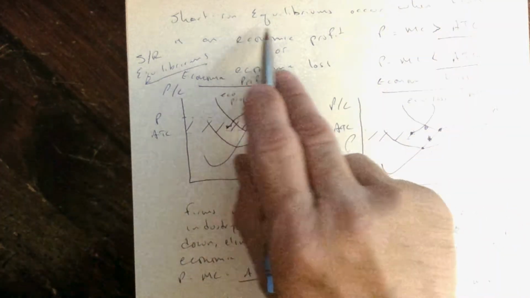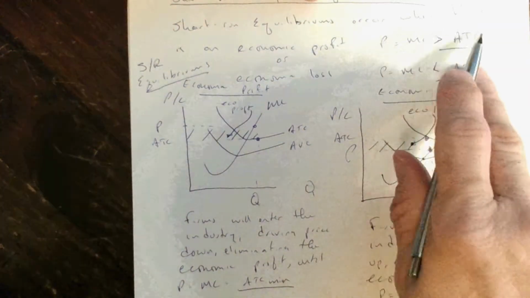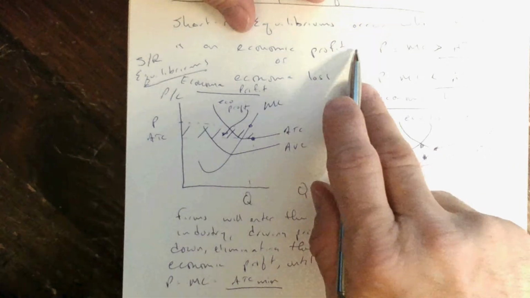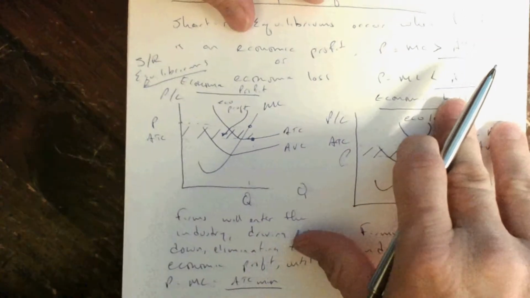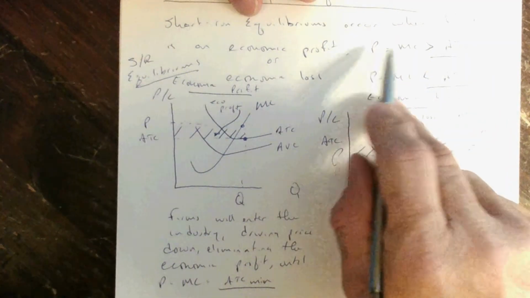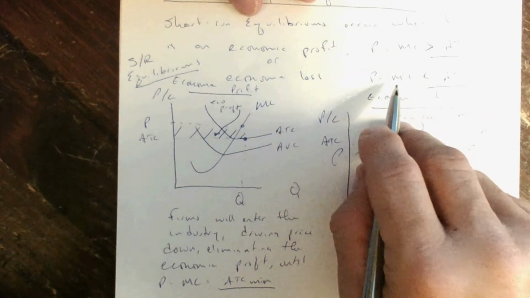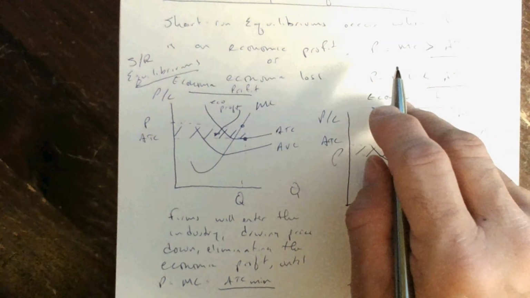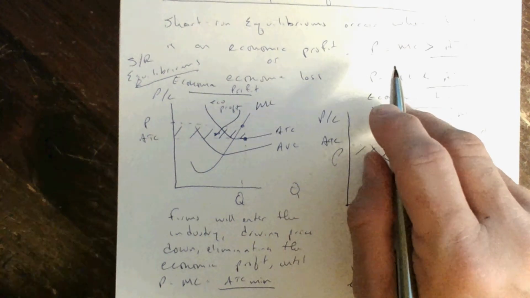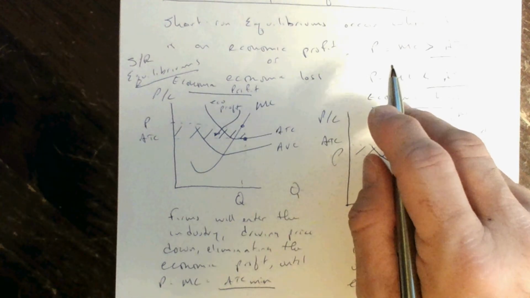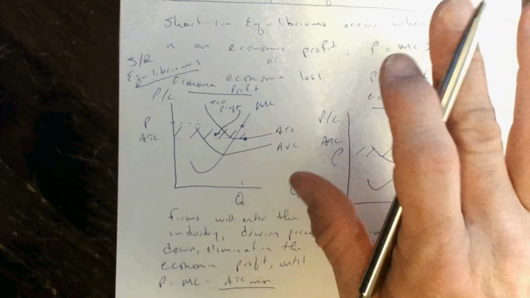Short-run equilibriums occur when there is an economic profit or an economic loss. Price equals marginal cost is true for all conditions in pure competition, as well as others. It's going to be price equals marginal revenue, and price and marginal revenue equals marginal cost.